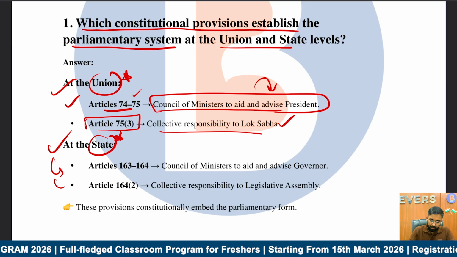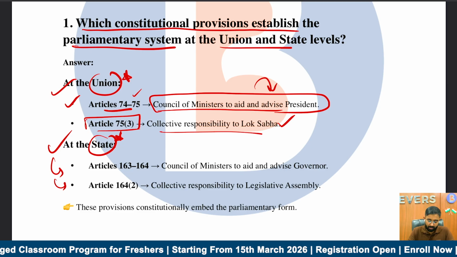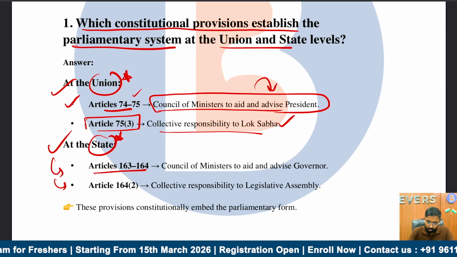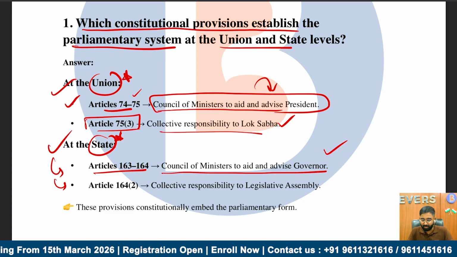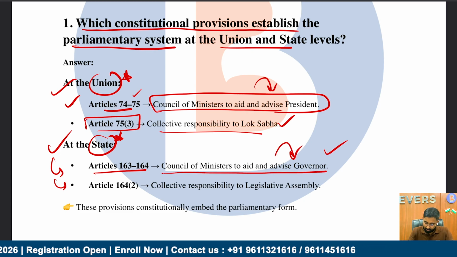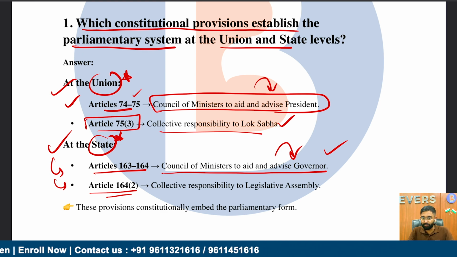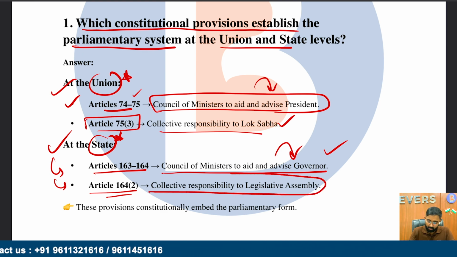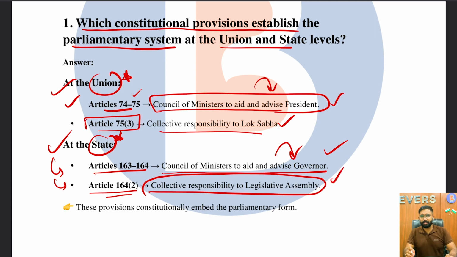Next are the same two provisions with respect to the state legislature. We have 163 and 164. First, which says Council of Ministers to aid and advise the Governor. And then we have 164 subclause 2, collective responsibility to the Legislative Assembly. UPSC's very favorite, because this is the fundamental bedrock of the parliamentary system of government, because it talks about the accountability that the parliamentarians have, the accountability that the executive has.